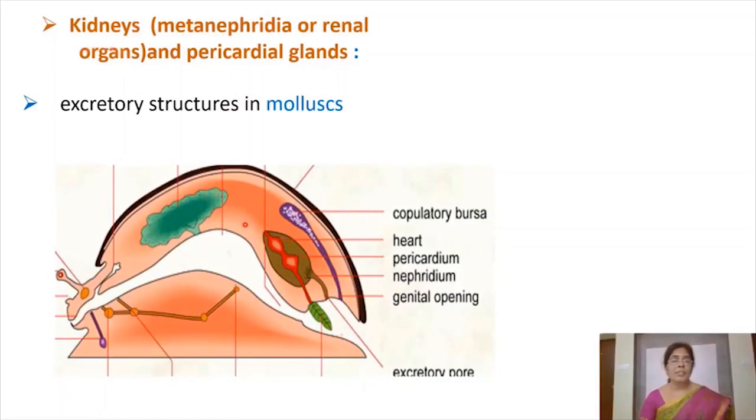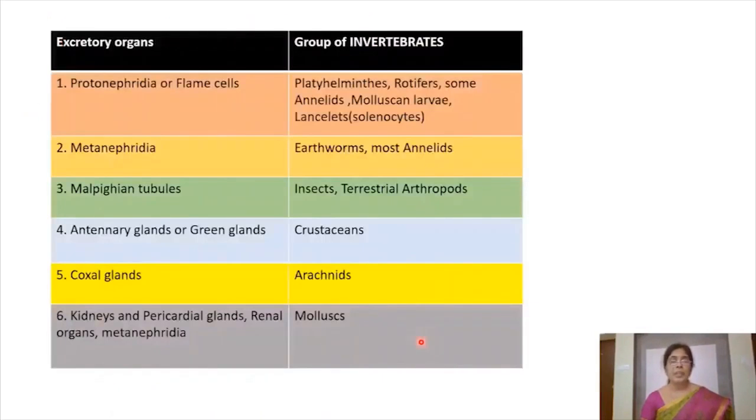In case of mollusks, the excretory structures are well developed. That means the nephridia they are organized into kidneys. And renal organs are pericardial glands. They are tubular structures, and on one side they open into the pericardium, on other side they open into the mantle cavity which finally opens outside. So we find these organs, kidneys or metanephridia or renal organs or pericardial glands in mollusks. So ఇప్పుడు ఒక్కసారి ఓవరాల్ గా